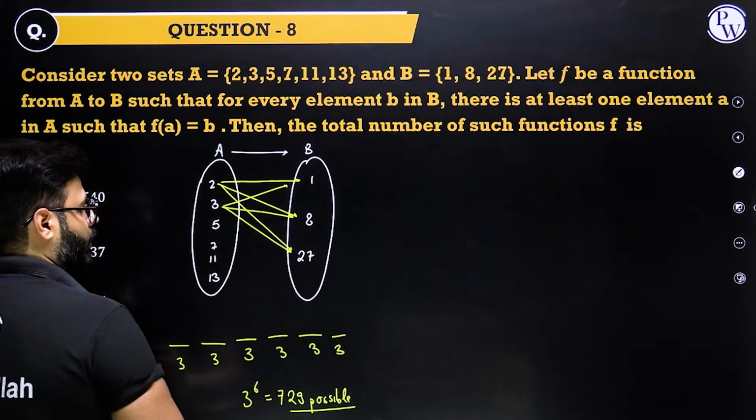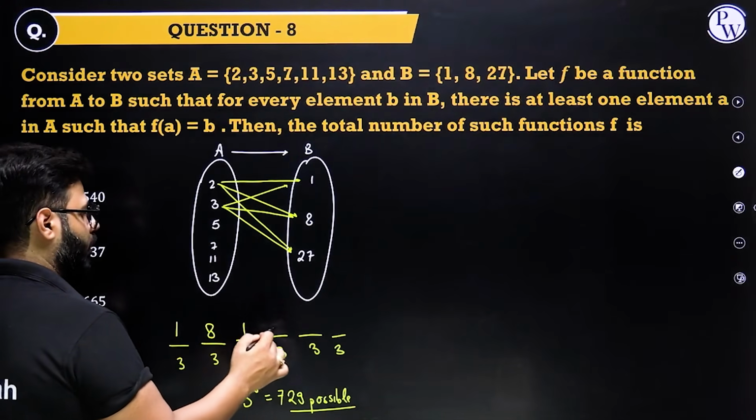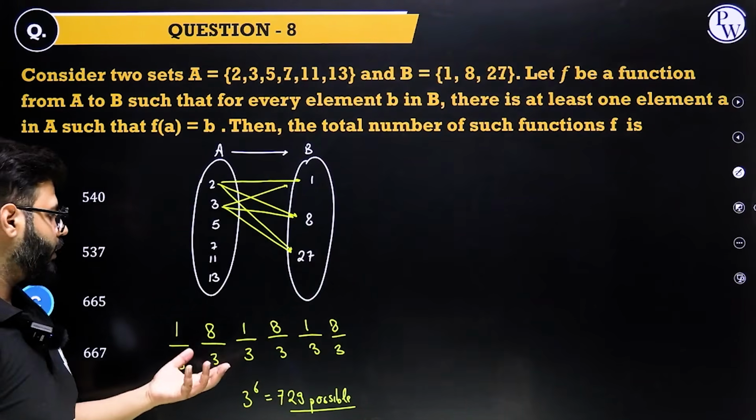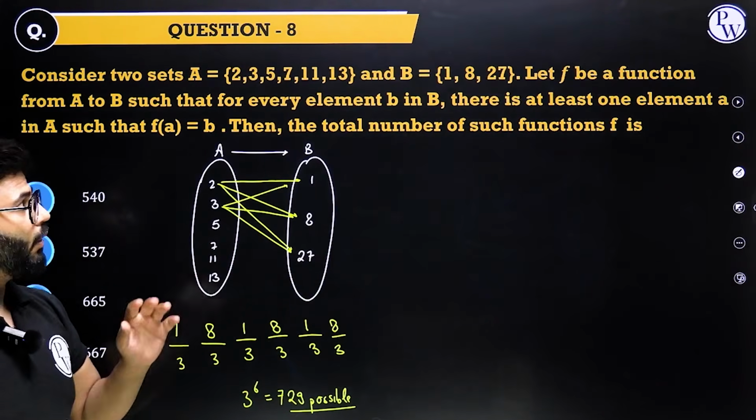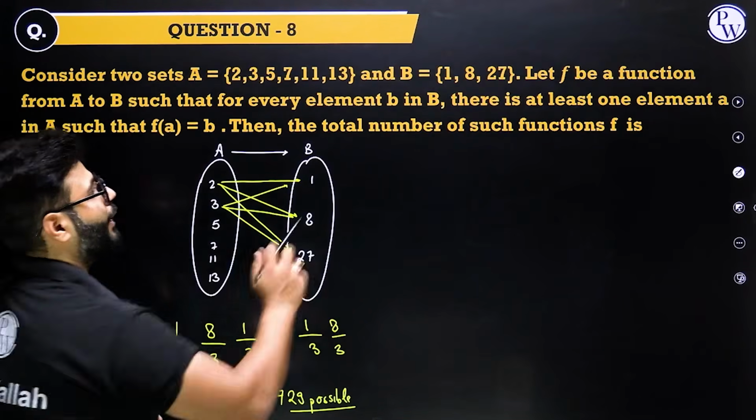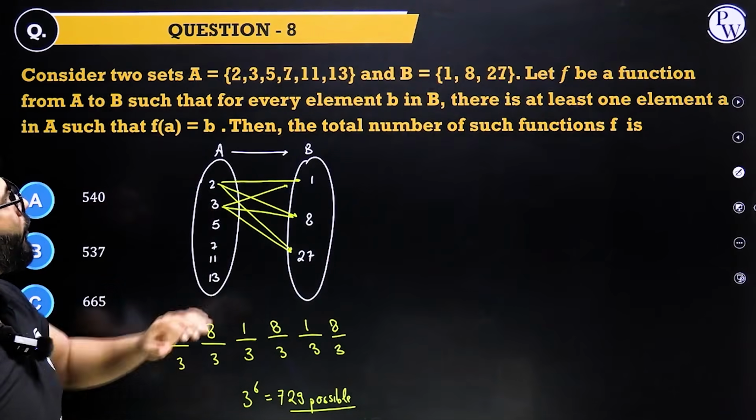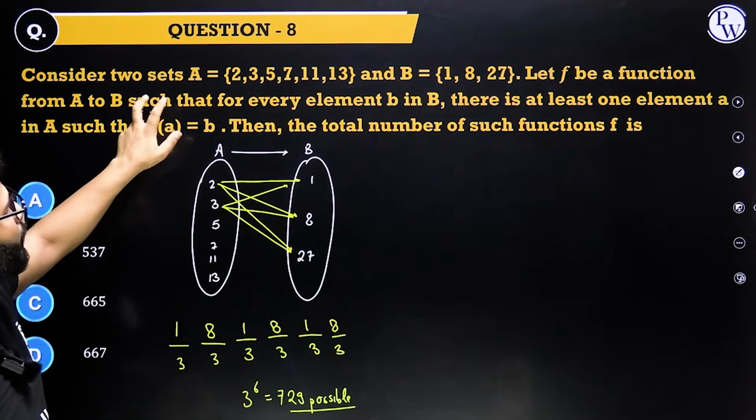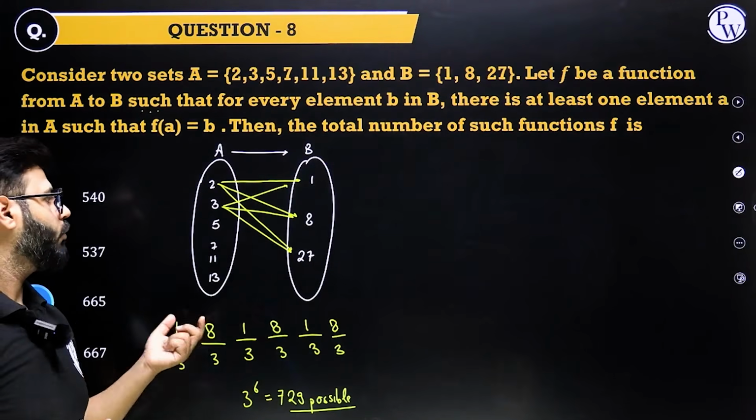If I go this way, there is a possibility that 2 got mapped with 1, 3 got mapped with 8, and the rest got 1 and 8, and 27 was left behind. In this case, nobody got mapped with 27. That is what we don't want, because the question clearly states that for every element in B there is at least one element in A such that f of A equals B. You want to exhaust B. Every element of B is occupied or mapped. So I need to remove these cases.